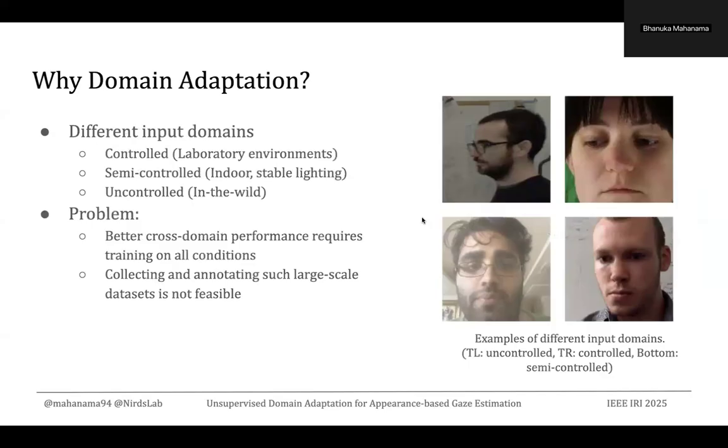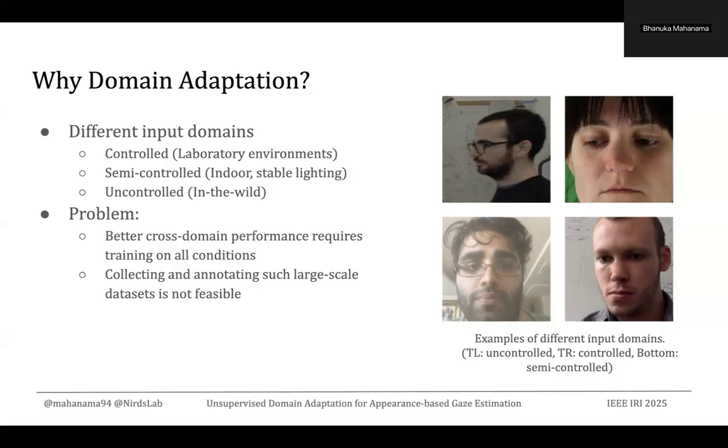Now, why do we need domain adaptation? If we consider the environments we do gaze estimation in, these different environments vary significantly. As a result, we have different types of input domains. We have controlled environments, such as laboratories, semi-controlled environments, and on top of that, we have uncontrolled or in-the-wild environments.